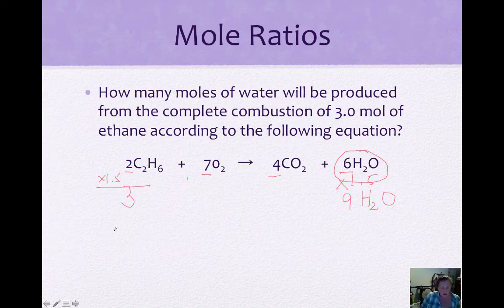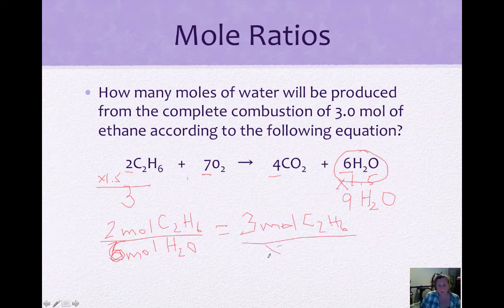You also could set it up as a proportion. So if we start off with 2 moles of ethane and 6 moles of water, if we have 3 moles of ethane, how many would we end up with of H2O? X is the number of moles of H2O. And then you can cross multiply. So we end up with, we're just going to keep the numbers here.